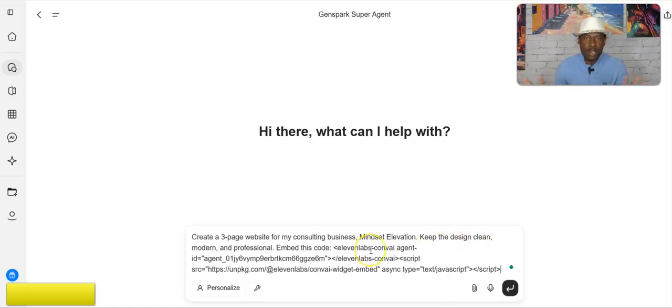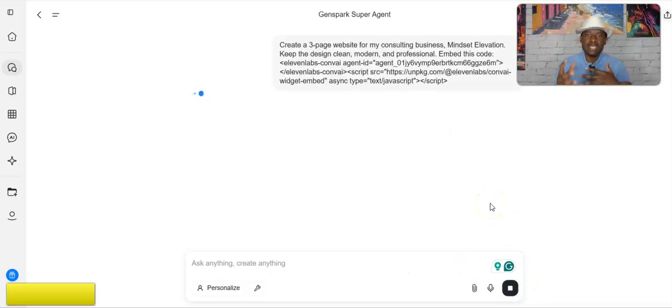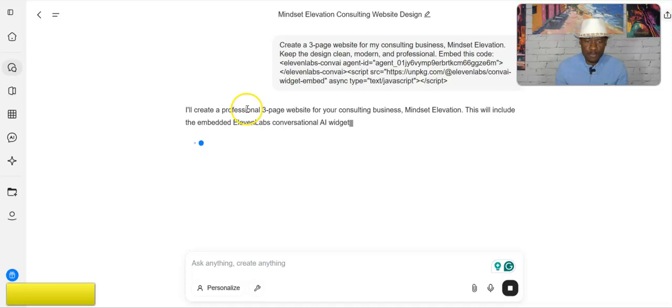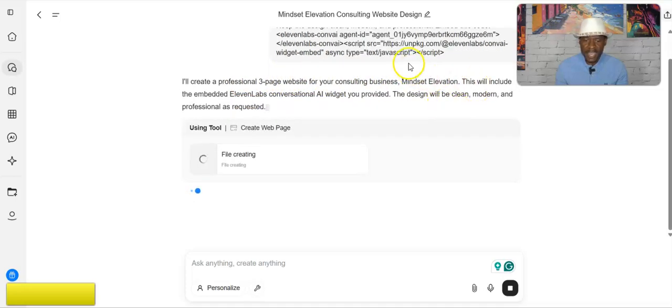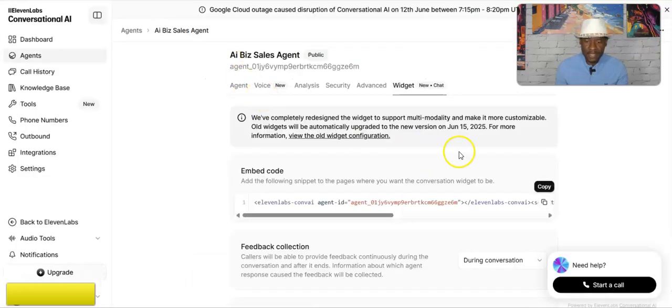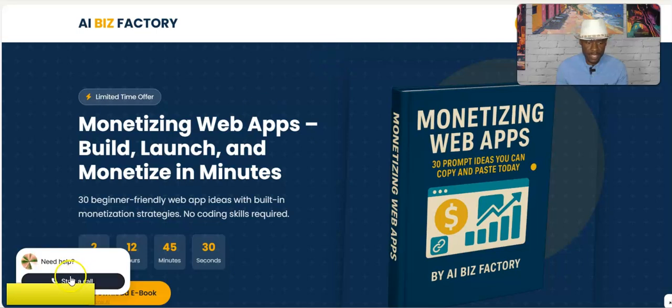And as you can see here, that's all I'm doing. Now, if I hit submit, it's going to create the website for me, right? Based on the instruction that I gave it. So I wanted it to create a 3-page website for a consulting business called Mindset Elevation. And then after that, I wanted to embed the voice AI from this company. So this is what the voice AI will look like after it embeds it, right? So it will look like this, right?